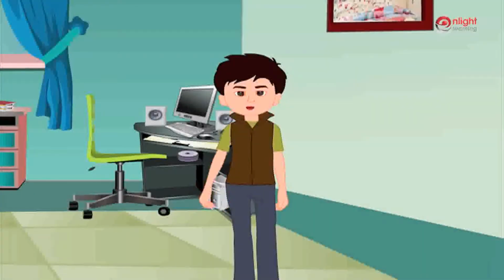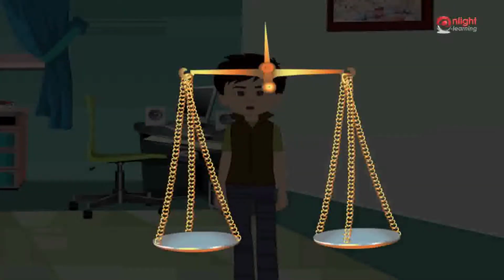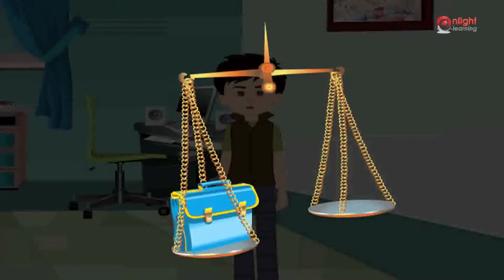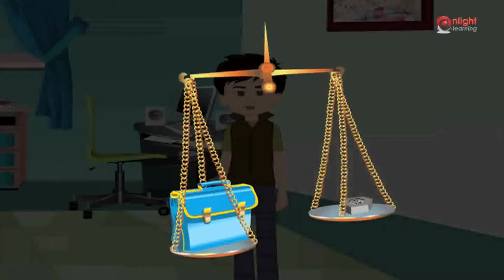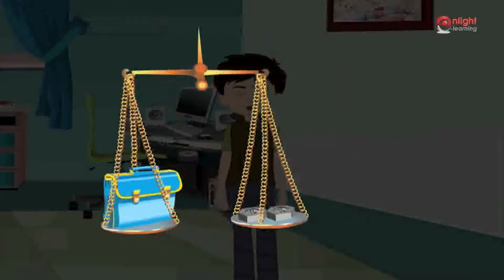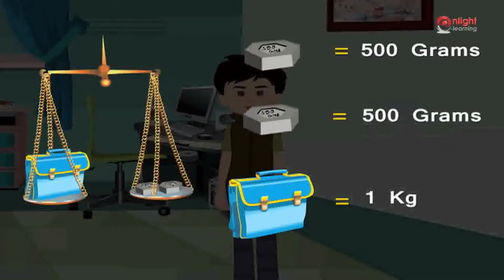My school bag is quite heavy. What do you think? How much should it be? Which weight should I put on the other side of the balance? 500 grams? Alright, let us try putting 500 grams first. Oh no, it is still heavier. So let us put another 500 grams weight on the other side. Now it is balanced. As my dad told us, 1000 grams is equal to 1 kg. So my bag weighs 1 kg. We could have also put the weight of 1 kg here instead of putting two weights of 500 grams, right?